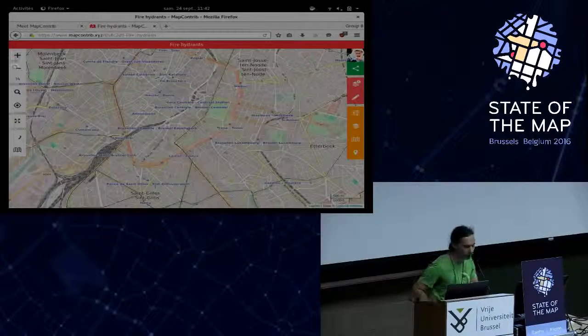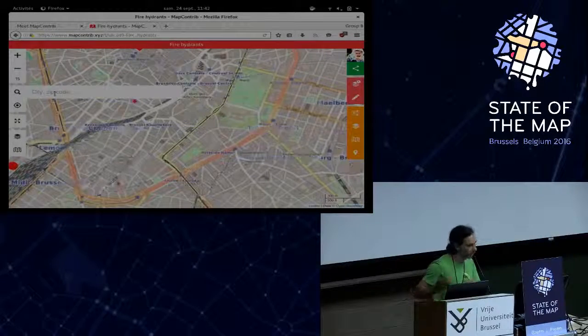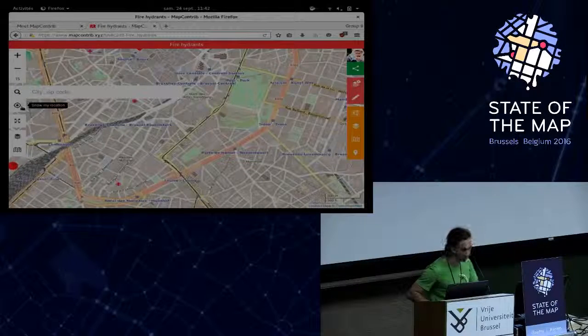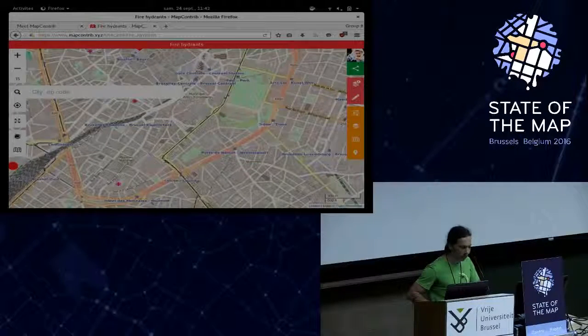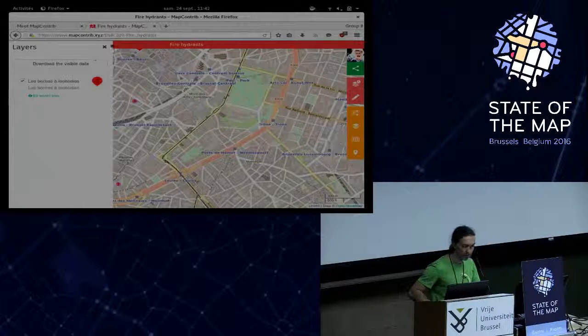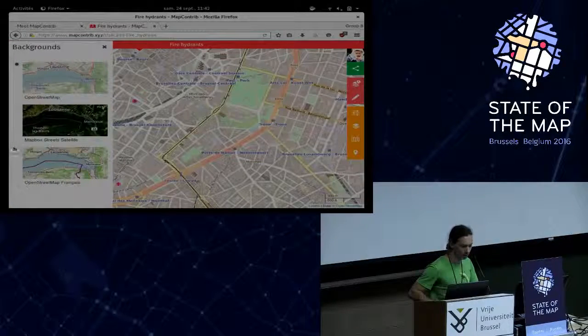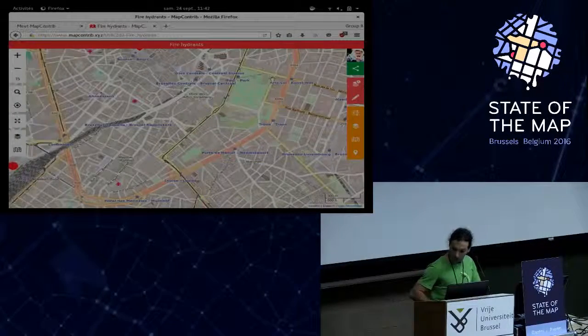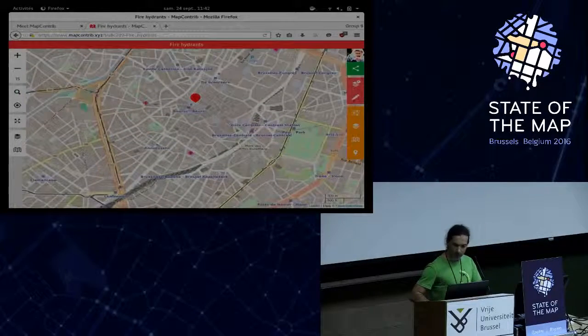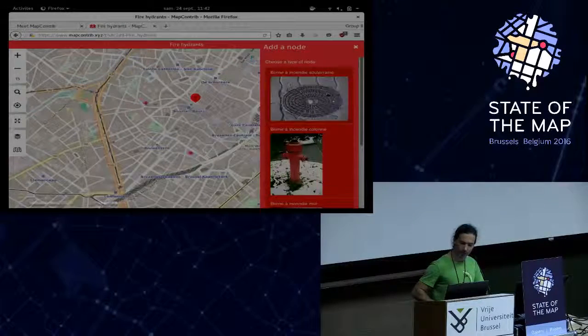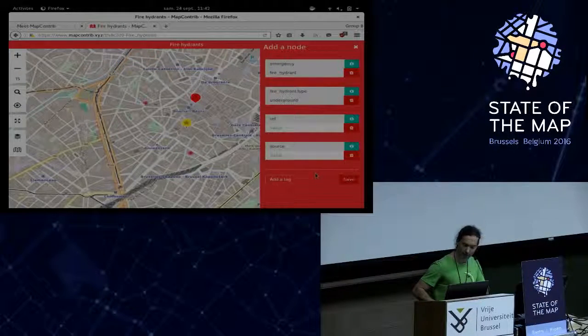For the other things, there is zoom, search, geolocalization, and full screen. If you want, you can make some different layers, different maps, and add points with presets.